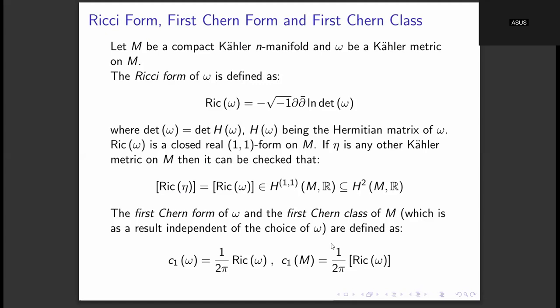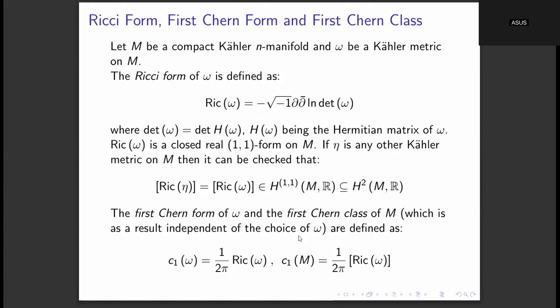So the Aubin-Yau theorem answers this question of existence of a Kähler-Einstein metric when the first Chern class of the underlying manifold is negative. And if the first Chern class is zero, then we have the Calabi-Yau theorem. The Calabi-Yau theorem says that in every Kähler class of the manifold, there exists a Kähler-Einstein metric whose Ricci curvature is zero. Metrics of curvature zero are called flat metrics. So in every Kähler class of the manifold, there exists a Ricci-flat Kähler metric.